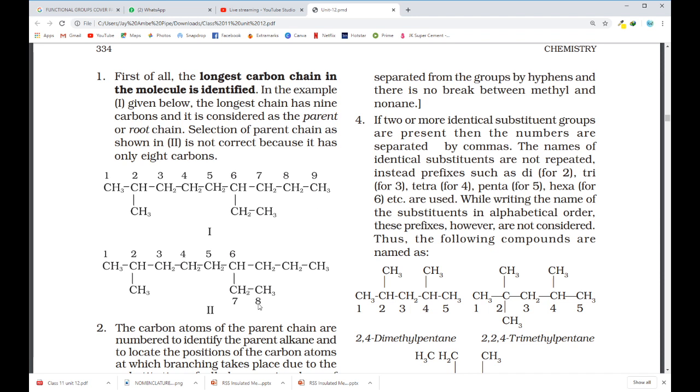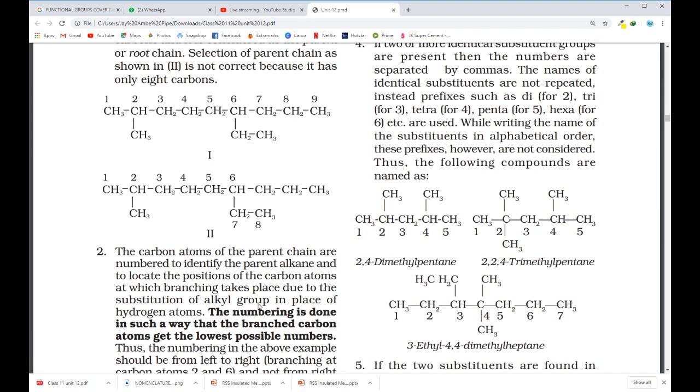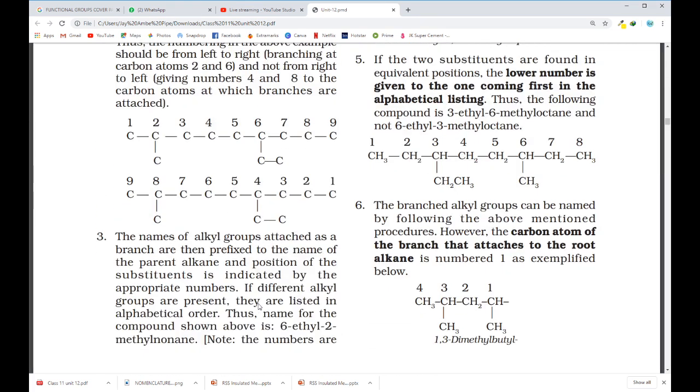For that we have one more rule: whenever we have more than one substituent present, if different alkyl groups are present, they are listed in alphabetical order. So we have to arrange them in alphabetical order.